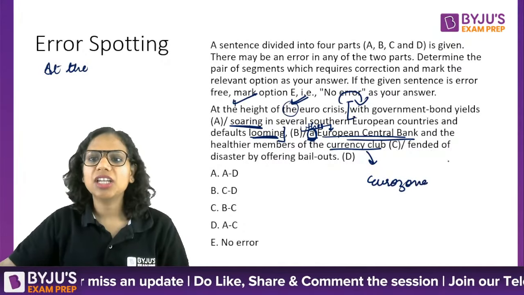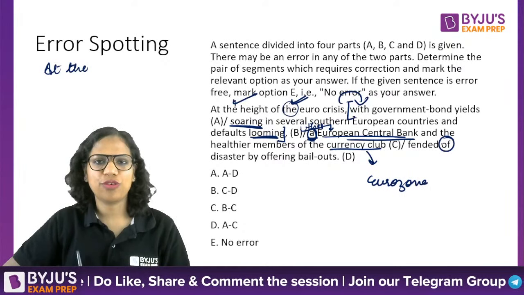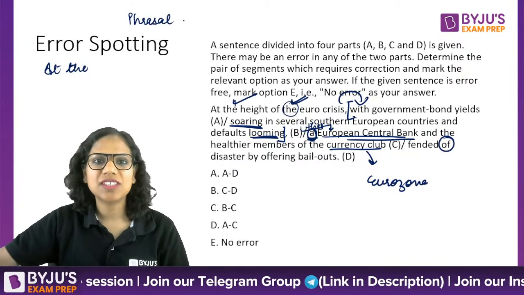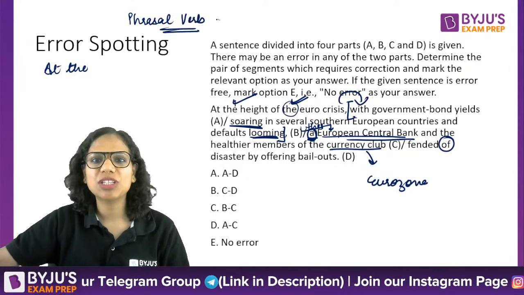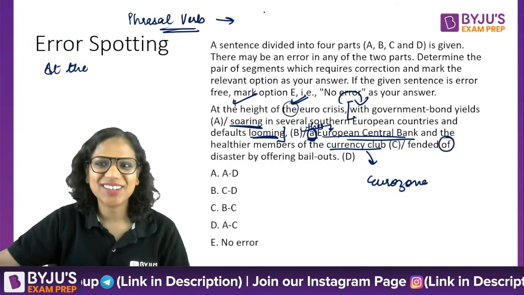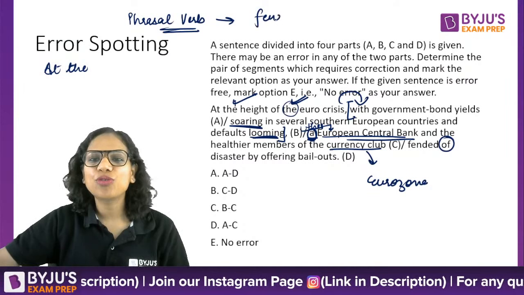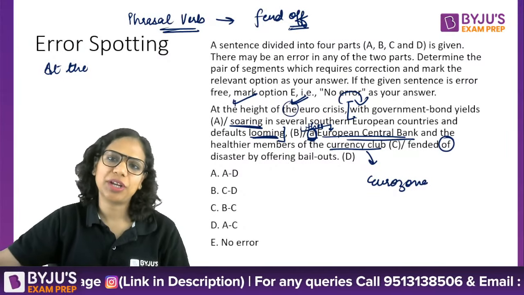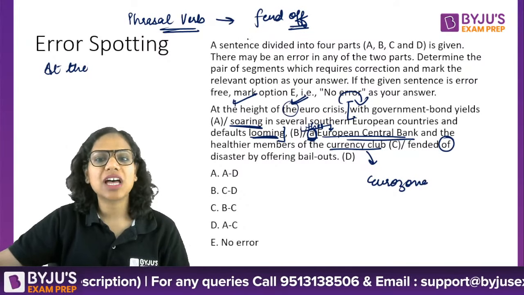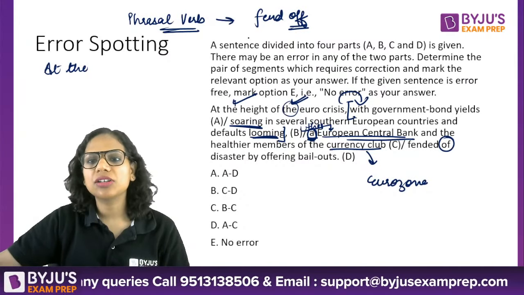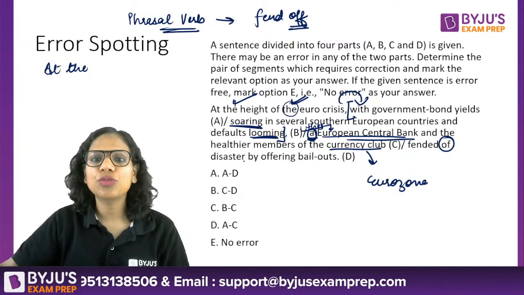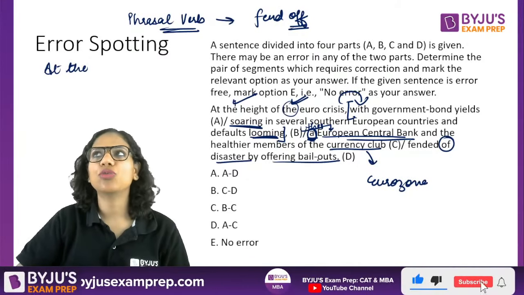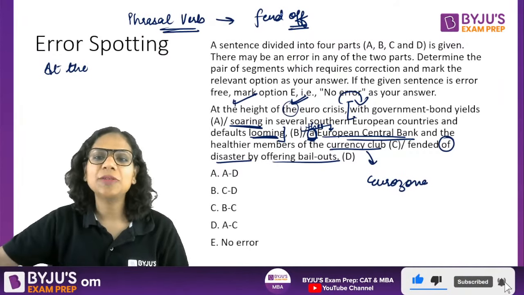Now, "fended off." This is actually a phrasal verb concept. This is a vocabulary concept that has been stuffed into a grammar question. Fend off, this is how we write it, with OFF. To fend off a disaster. In fact, fended off disaster by offering bailouts. Okay, that is still fine.